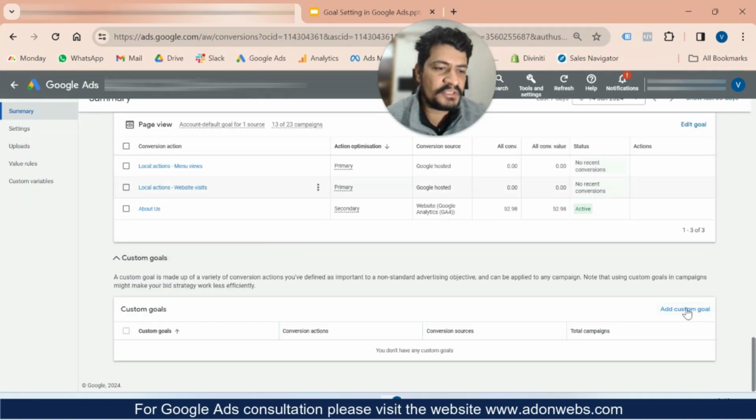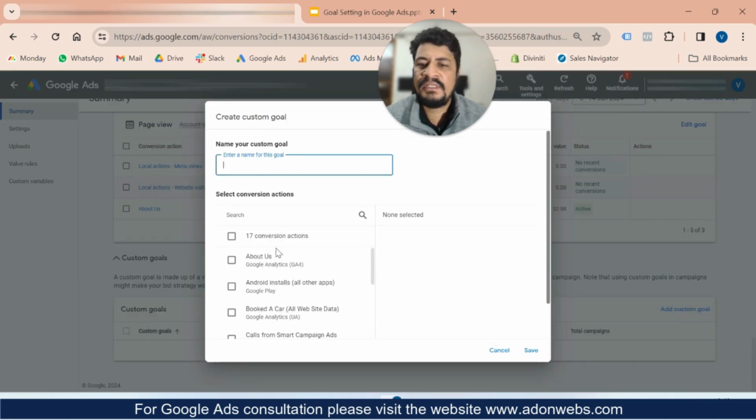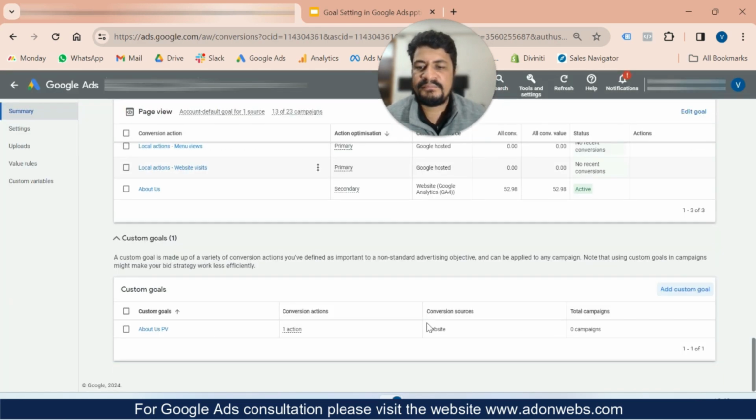In order to do that, you just need to click add a custom goal, and maybe let's say I want to track an about us page view. I can select this one and name it about us page view, and click on save.